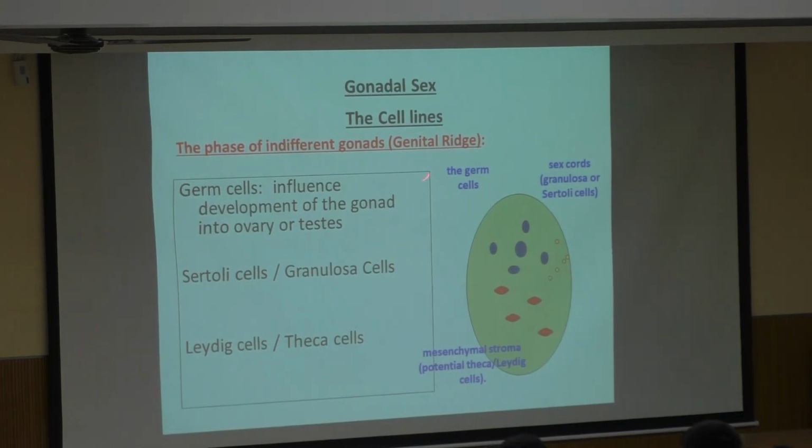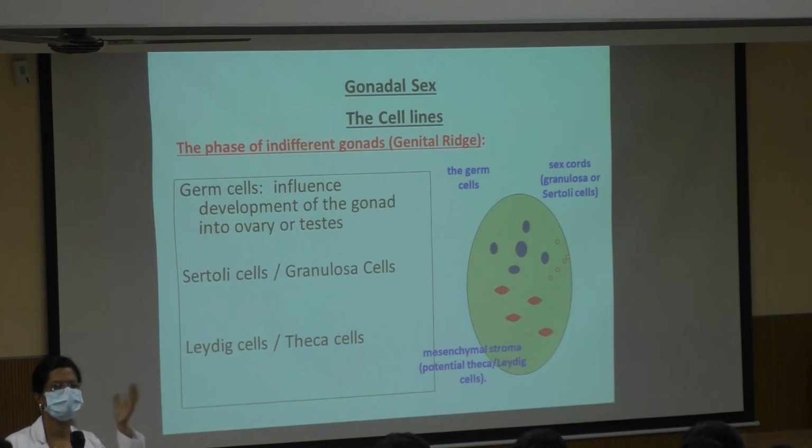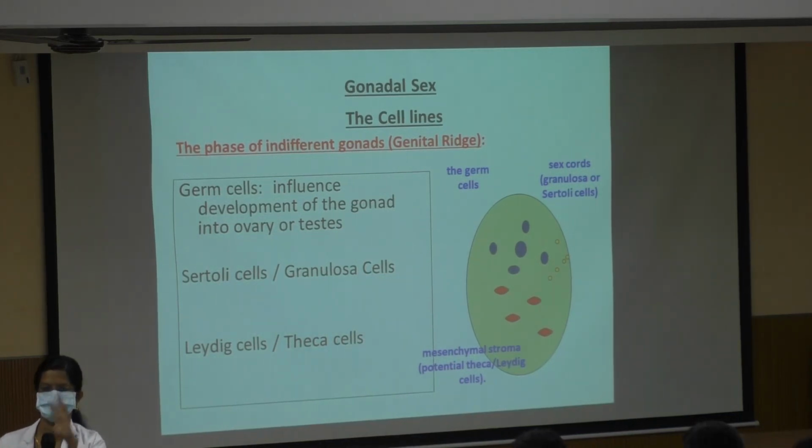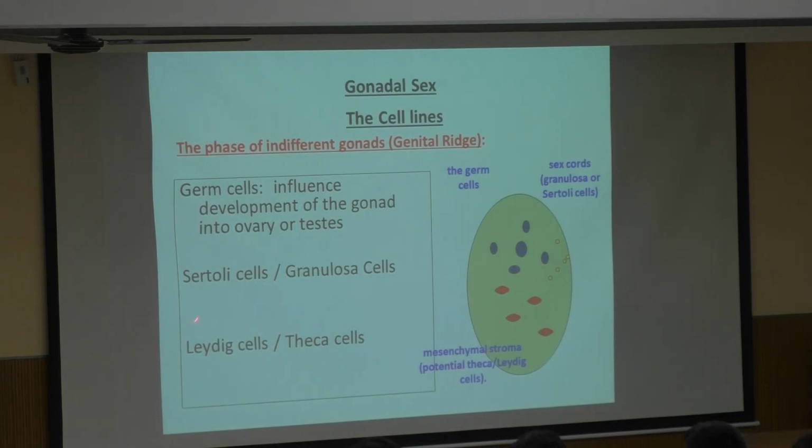So what does this indifferent gonad actually have? When we are saying indifferent gonad, it should have the cells for development of testis, and it should also have the cells which are meant for the development of ovary. So that is what an indifferent gonad is. This indifferent gonad has germ cells, it has Sertoli cells as a male part, or granulosa cells, which is the female counterpart.